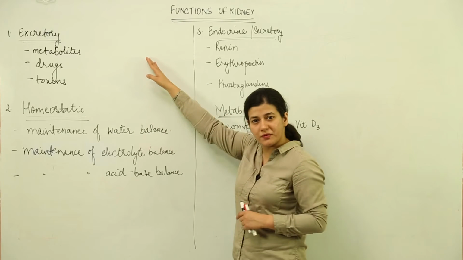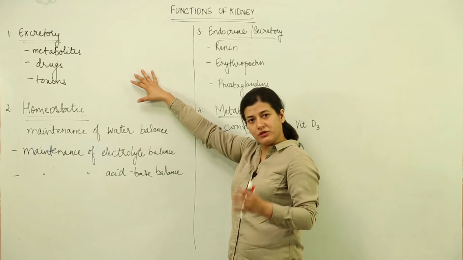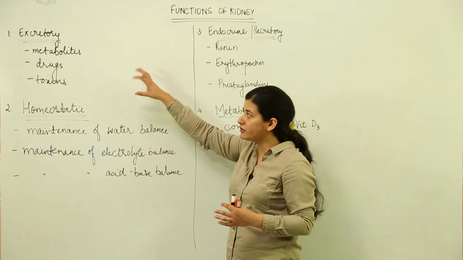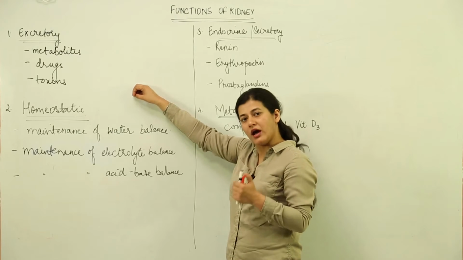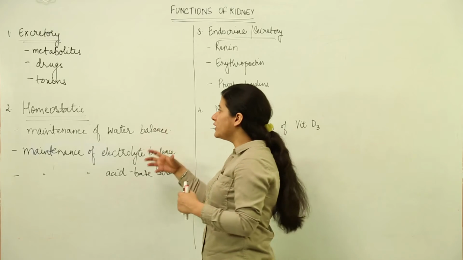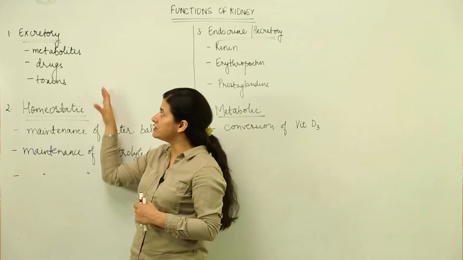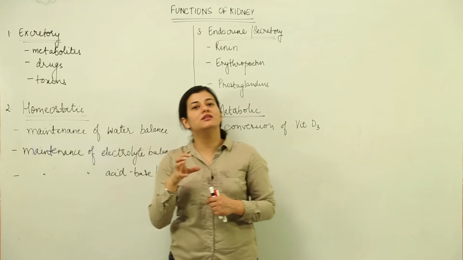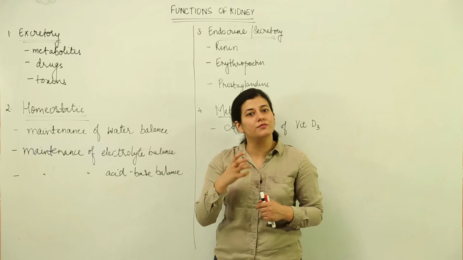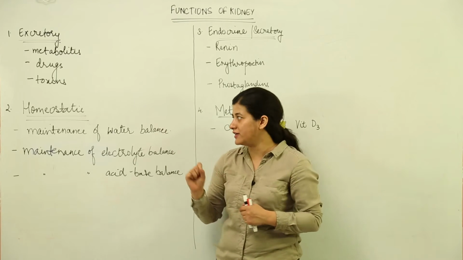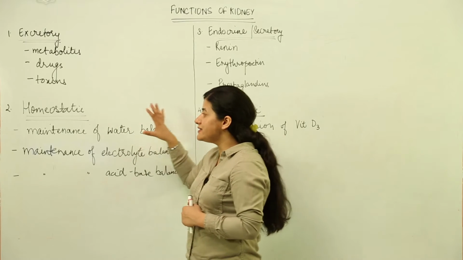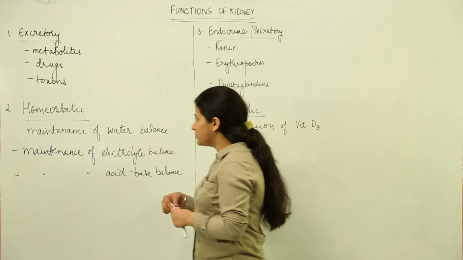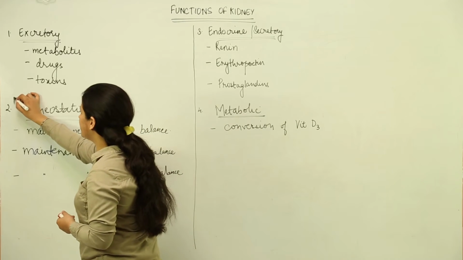Few metabolites would be thrown out, drugs that are not used by the body would be thrown out, and the toxins that are very harmful for the body would also be thrown out. And this excretory function of the kidney is a resultant of the nitrogen metabolism that takes place inside our body. The second function that you are going to get introduced to now is the homeostatic function.